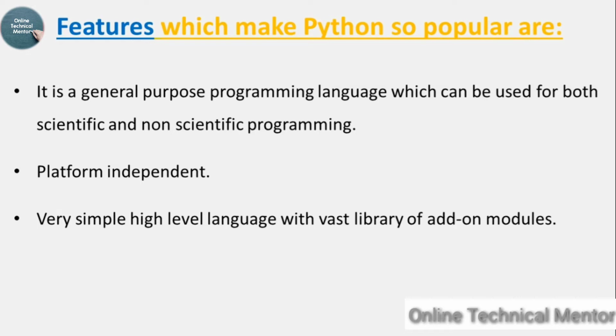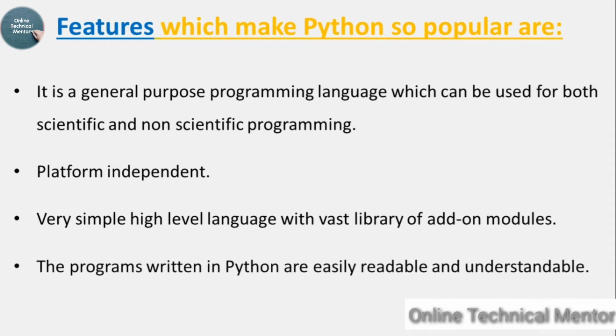Due to its vast library, Python programs become very short in size. Programs written in Python are easily readable and understandable. The commands in Python are similar to normal English, and it is quite easy to understand.